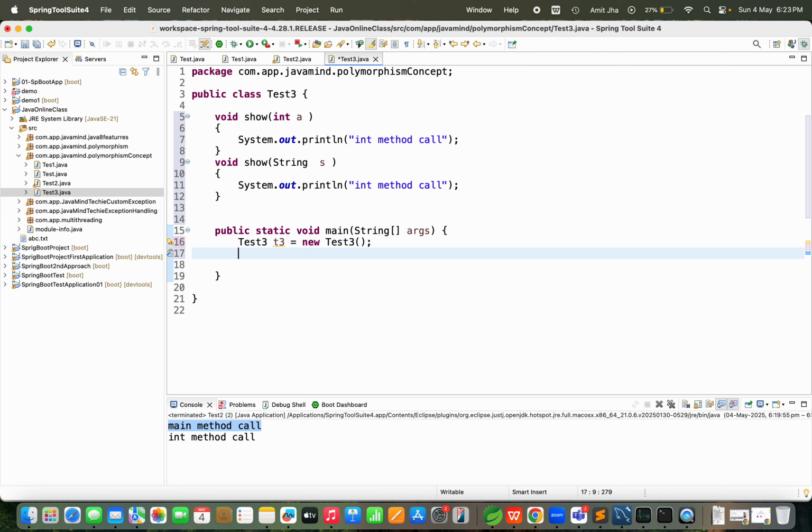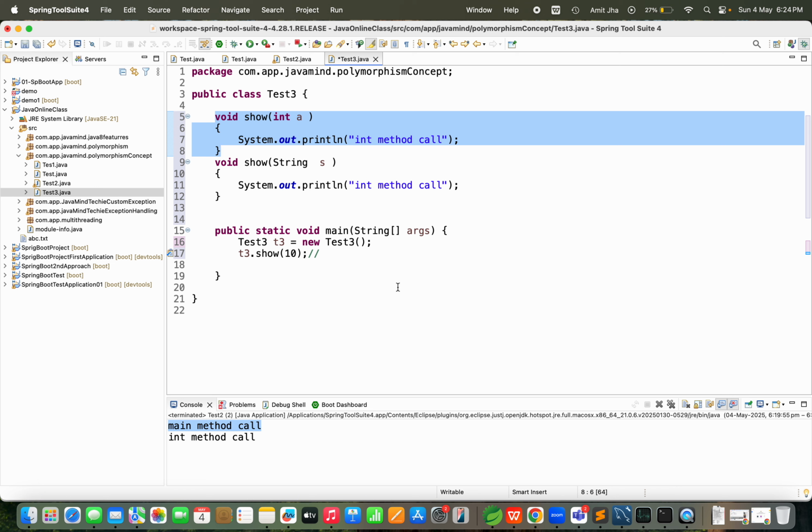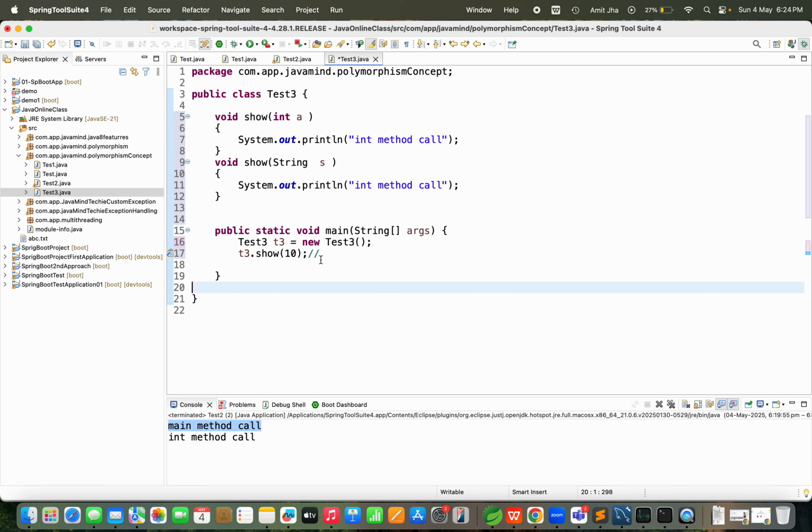Now please be concentrated. If I am going to call t3 dot show and pass the argument 10, tell me what method will be called? Obviously this method will be called, correct? Yes. If I am going to call t3 dot show and pass Java, right? Java. Tell me what method will be called?